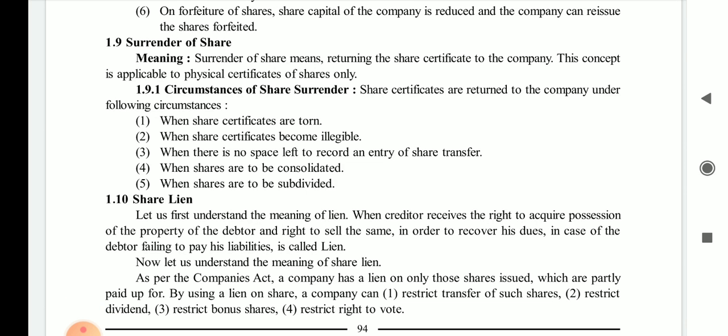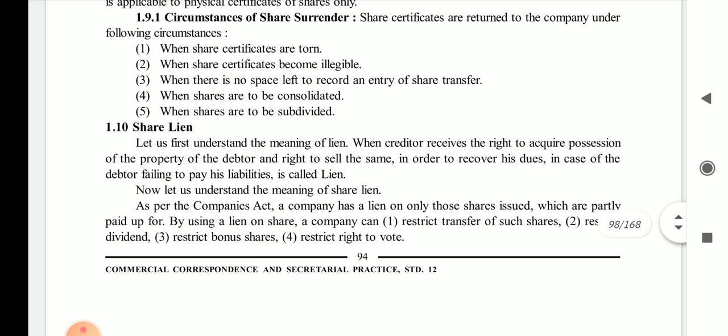Now in today's video lecture we are going to learn some important topics like share lien, which is a very useful concept as far as your study and life is concerned. Let us understand the topic of share lien. Let us first understand the meaning of lien. Before learning the meaning of share lien, we have to get knowledge about the lien.